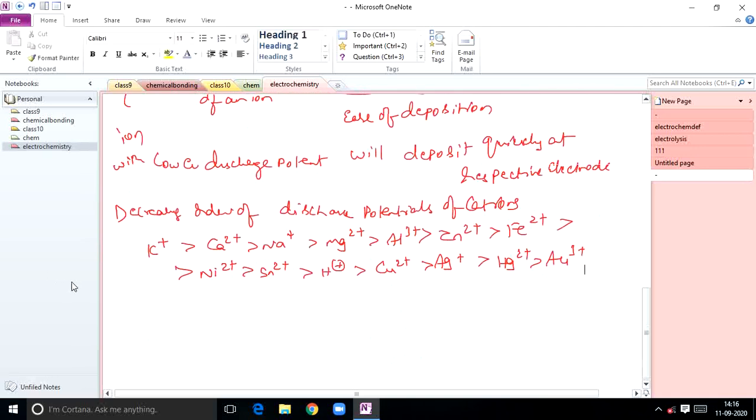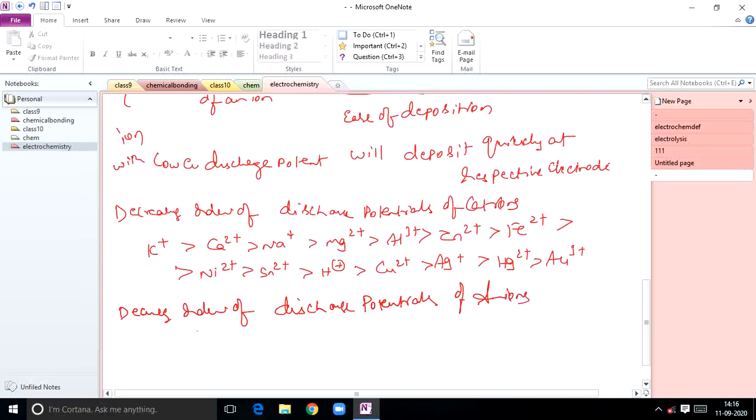Next, the decreasing order of discharge potentials of anions. That is F- greater than SO4 2- greater than NO3- greater than OH-. Like this, I have given some important anions. Try to remember them, or through practice you will do it. So these are the decreasing orders of discharge potentials of cations and anions.